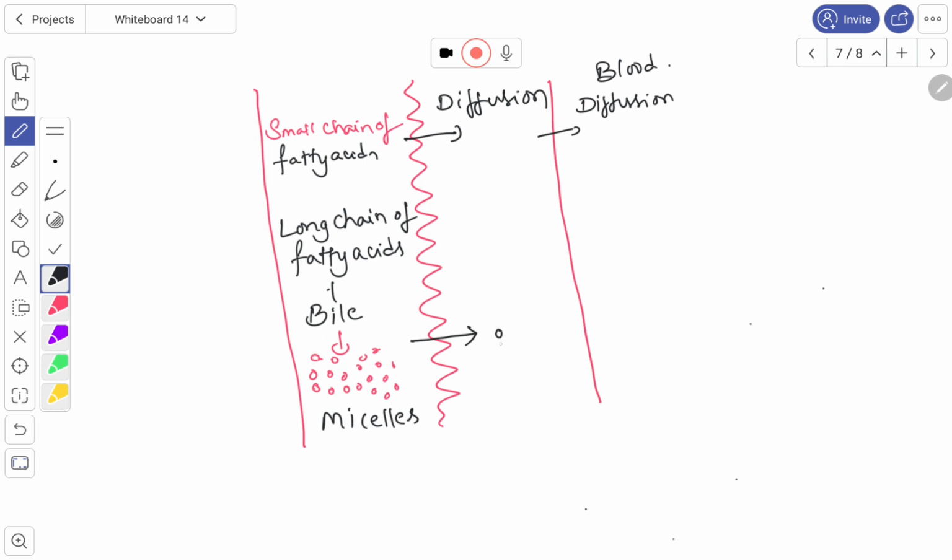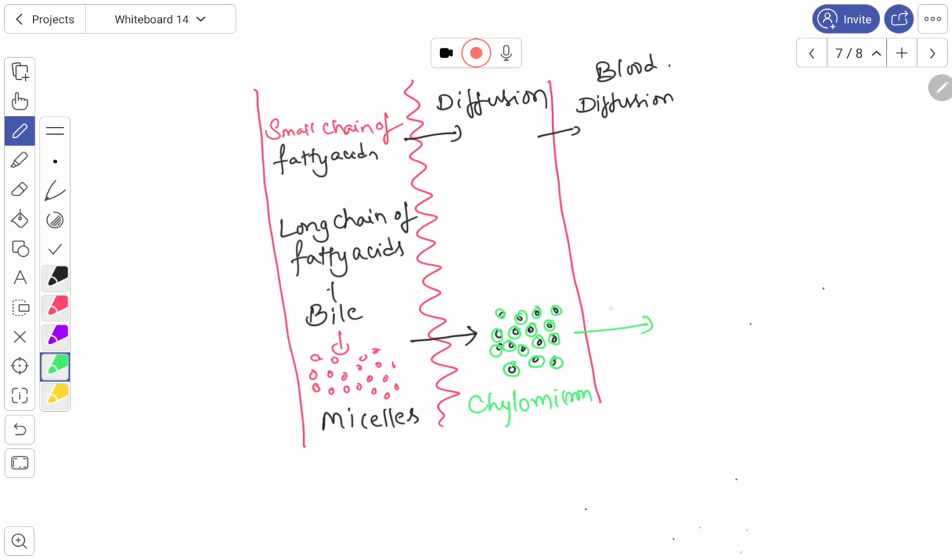After entering, the micelles are in the mucosa. In the mucosa, they are coated with a protein. All the micelles are covered with protein molecules. When they are coated with protein, what do we call them? The micelles coated with proteins are called chylomicrons.